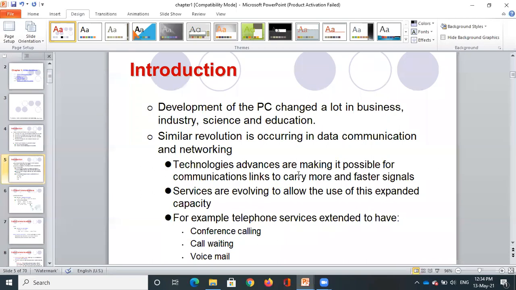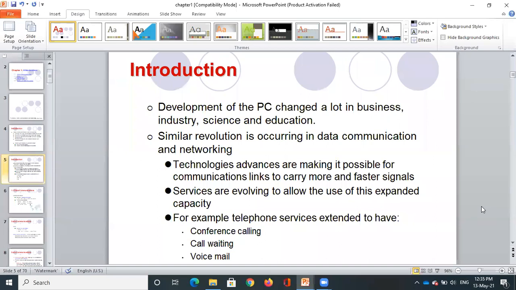Like we had earlier different generations of computer systems, similarly we are also moving ahead with very fast technological advancement by using very quick generations, so that we can access the data in very little time, or we can say very quickly. Services are evolving to allow the use of this expanded capacity. Also, there are a lot of services that are essential, or we can get services from the internet.